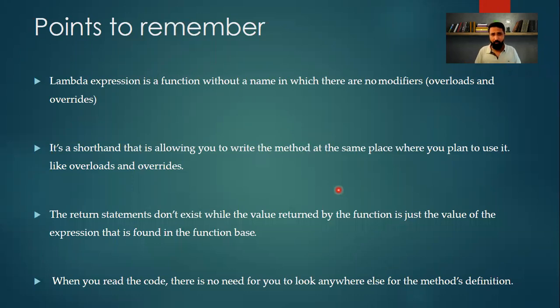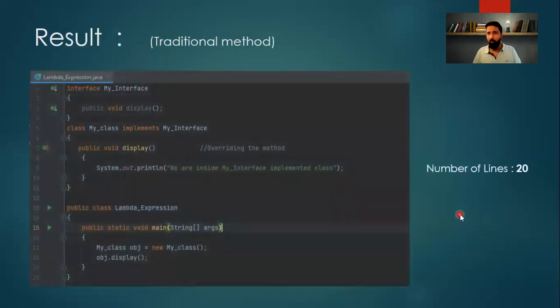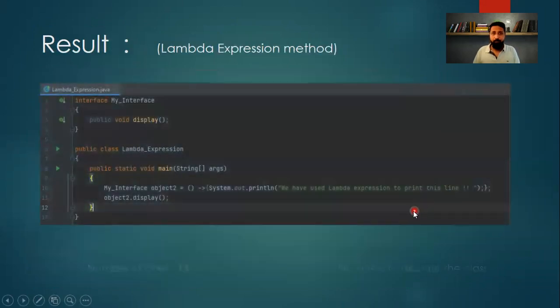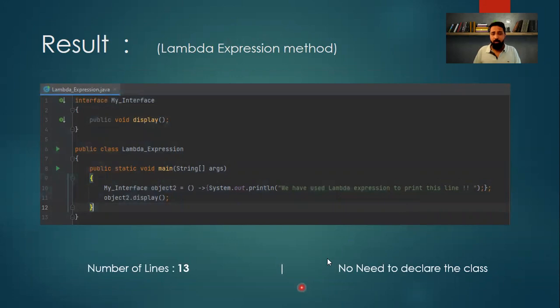We had already seen what all help a Lambda expression can offer us. So let's conclude the result. When I was using a traditional method, the same set of statements to just print a simple line using a class and an interface took me approximately 19 to 20 lines. When I was using the Lambda expression, my job was done in just nearly 12 to 13 lines.